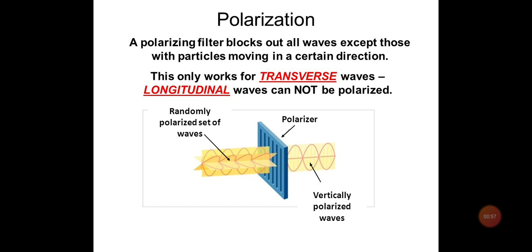A polarizing filter blocks out all the waves except those with particles vibrating in a certain direction. So polarization works only for the transverse waves, not for the longitudinal waves. You can see here I have used a polarizer, and when we incident a randomly polarized set of waves on it, we will get vertically polarized waves which are parallel to the plane of the polarizer.